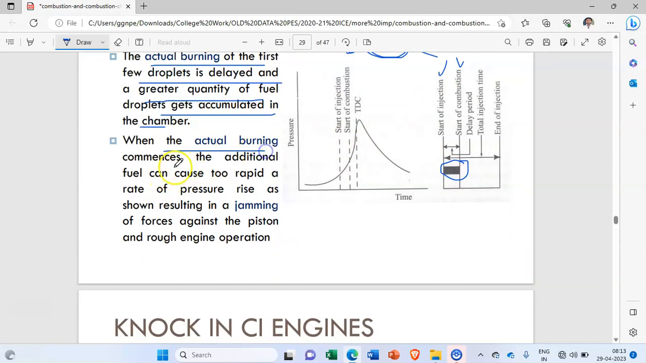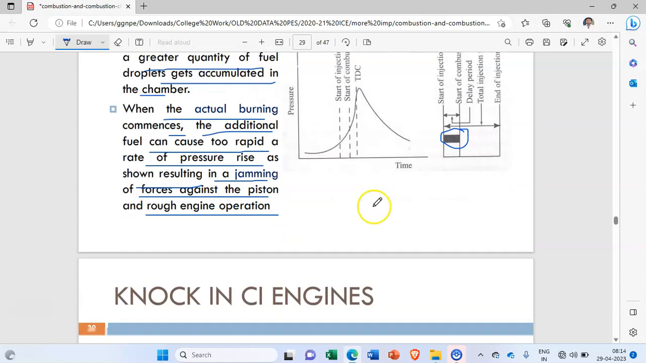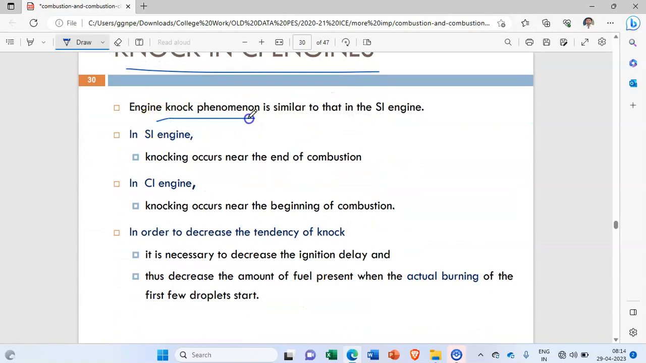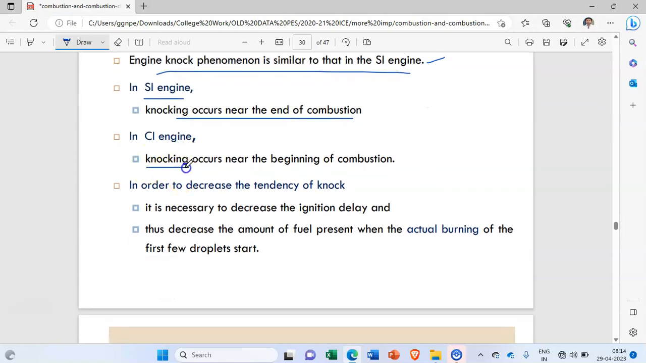When the actual burning commences, the additional fuel can cause too rapid a rate of pressure rise as shown in the figure, resulting in a jamming of the forces against the piston and rough engine operation. Okay, so what is knock? Let us say again, engine knock phenomena is similar to that of knocking in SI engine. In SI engine, knocking occurs near the end of the combustion. In CI engine, knocking occurs near the beginning of the combustion.